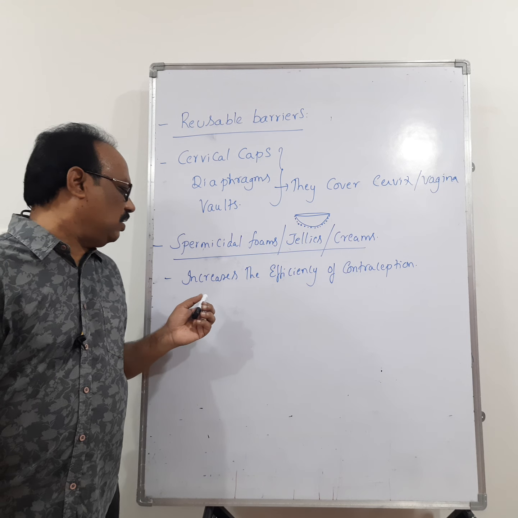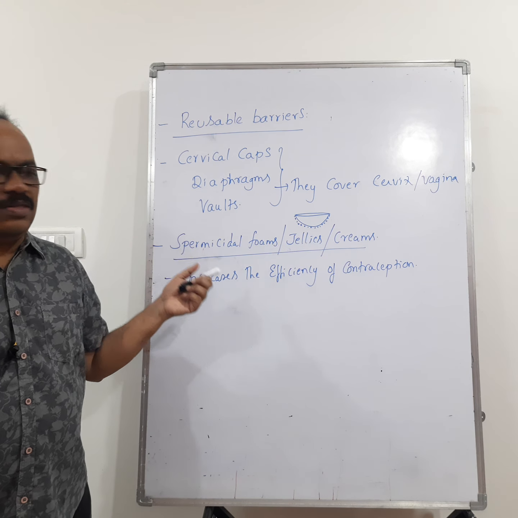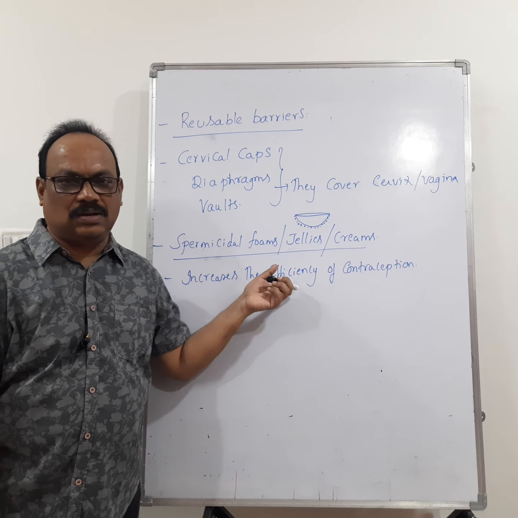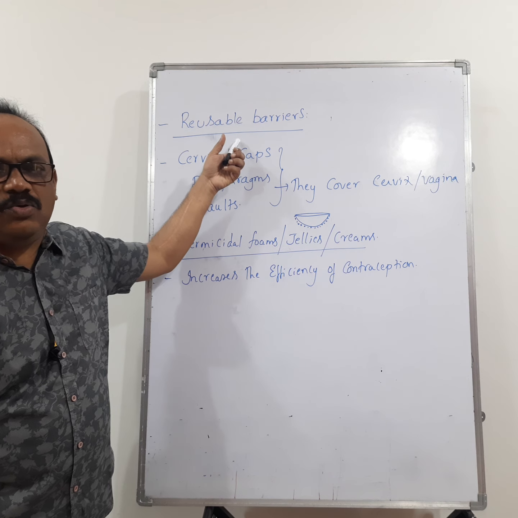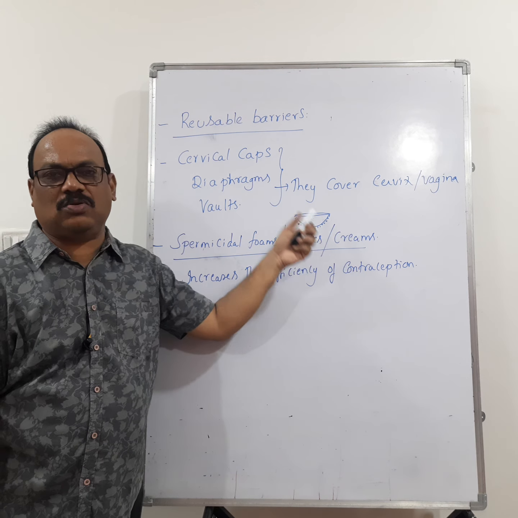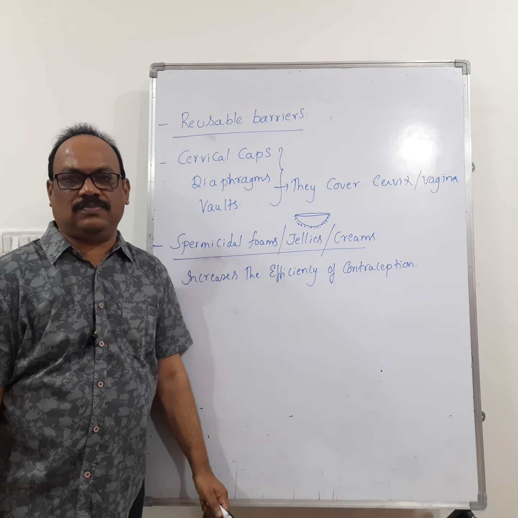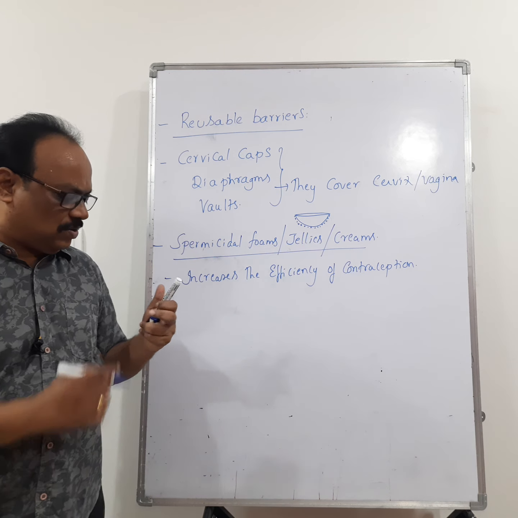So automatically the efficiency of sperms will become less, so the chances of conception will become nil. So along with the reusable barriers, they also use these foams, jellies and creams to prevent pregnancies.